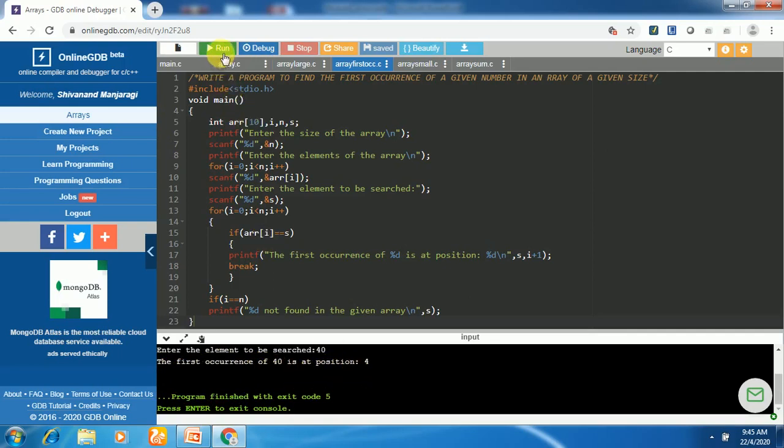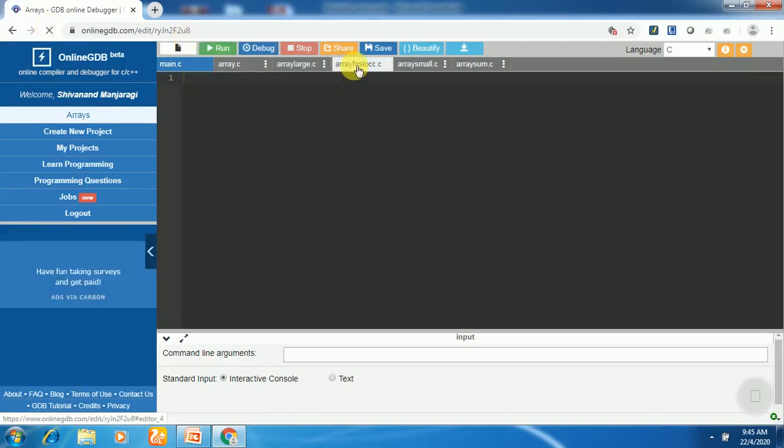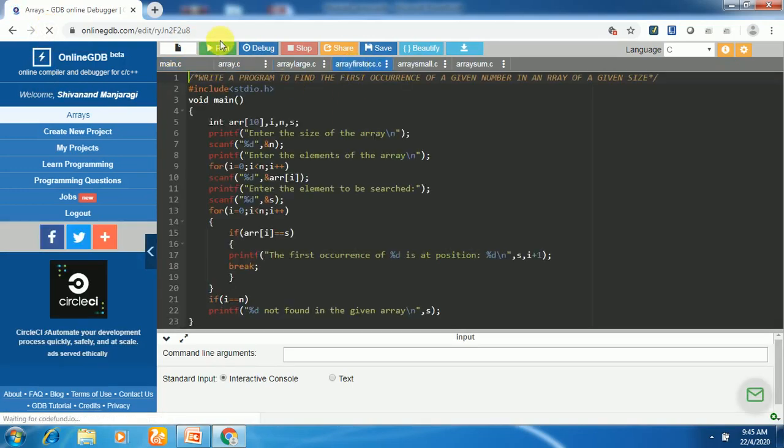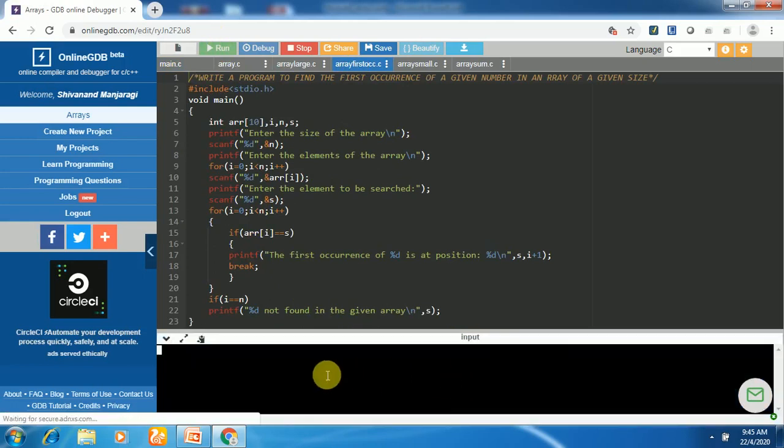So let us run the program once again. It will be compiled. Compilation is taking more time. Let's run the program. Array size 5.